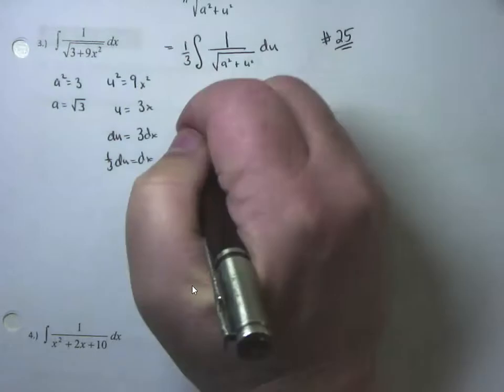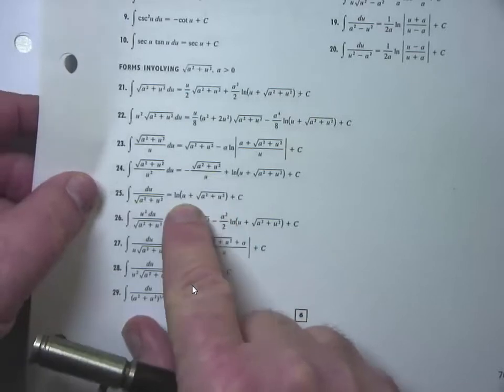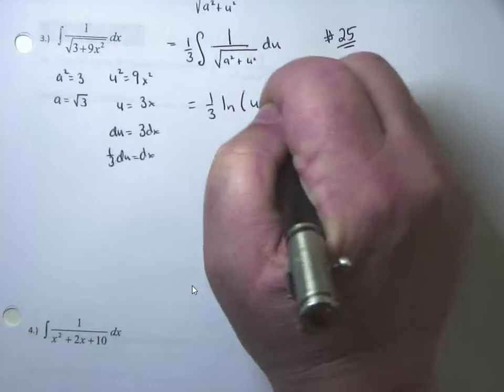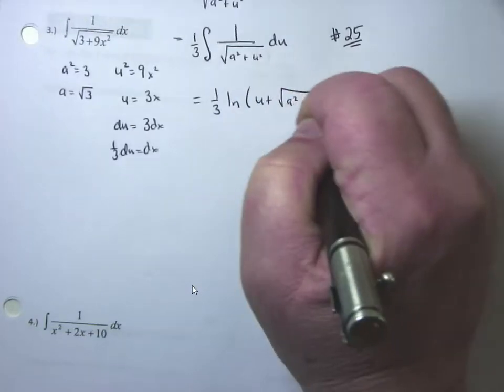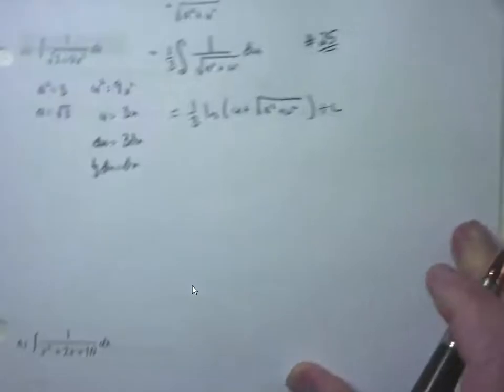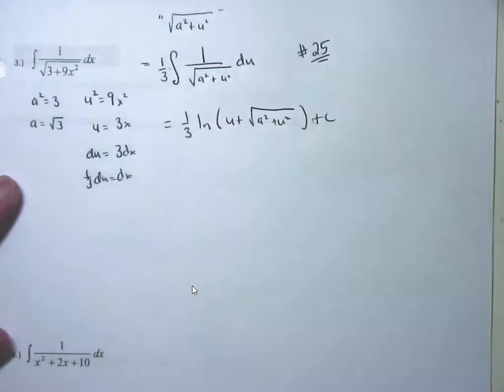You keep that 1/3 out front. And again, I just want to show you the formula. This one's actually pretty nice because it's short. I like the short ones. It's the natural log, so just copy down natural log of u plus the square root of a squared plus u squared, close parentheses there, plus c. And that's just copying down formula number 25, but remember your constant stayed out front.